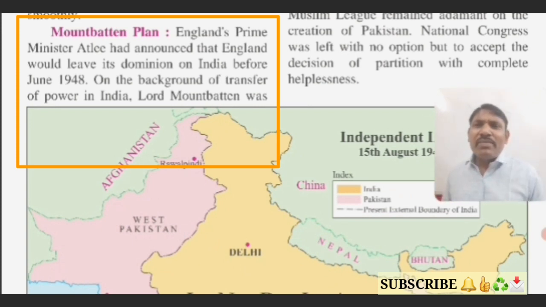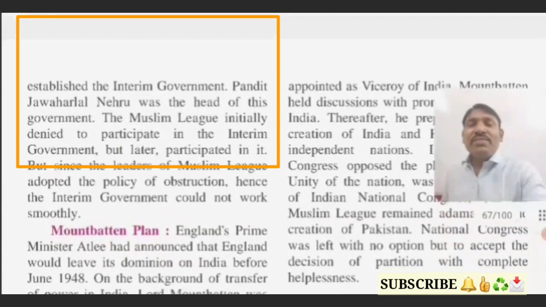Mountbatten Plan. What is the Mountbatten Plan? England's Prime Minister Attlee had announced that England would leave its dominion on India before June 1948. Yes, students, I have told you that already the British government was thinking to leave India and give independence to India. Accordingly, the Prime Minister of England, Mr. Attlee, announced that England would leave its dominion on India before June 1948.